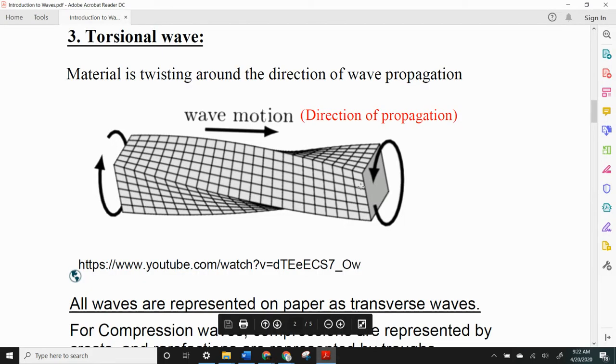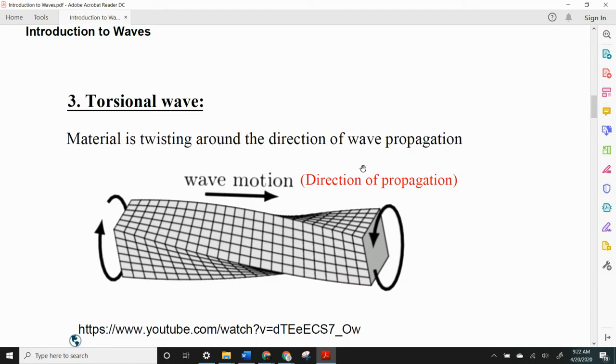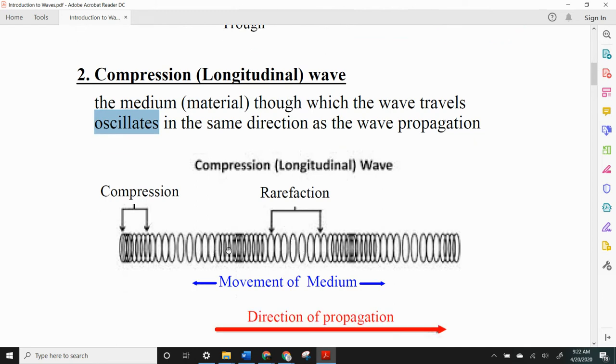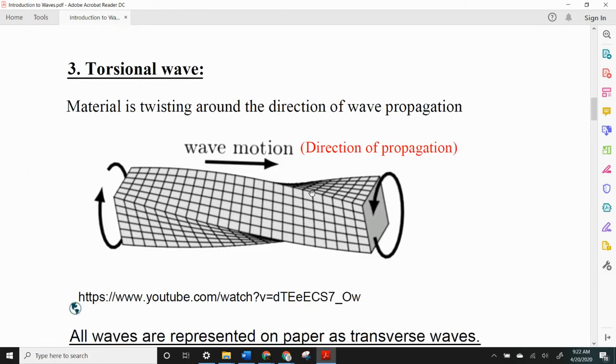So what is it that determines these three kinds of waves? Well, it's the direction of the wave motion versus the direction of the medium's motion. Let's review. If the medium oscillates at a right angle to the direction the wave's going, it's a transverse wave like light and surface water waves. If the medium oscillates parallel to the direction the wave travels, it's a compressional or longitudinal wave like sound. And if the material twists around the direction that the wave travels, it's a torsional wave like the one you just saw in that bridge.